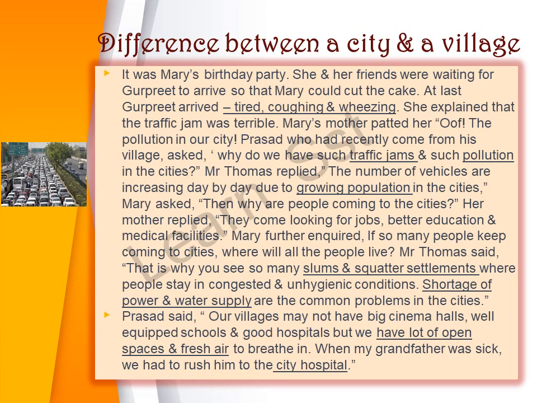Squatter settlements are again a sort of settlement wherein they take all the different kinds of commodities, and with the help of tin and different kinds of plastic sheets, they make the house. Then, shortage of power and water supply are the common problems in the cities. So these are the negative things which you will find in the cities. So every coin has got two sides. We have to remember that.